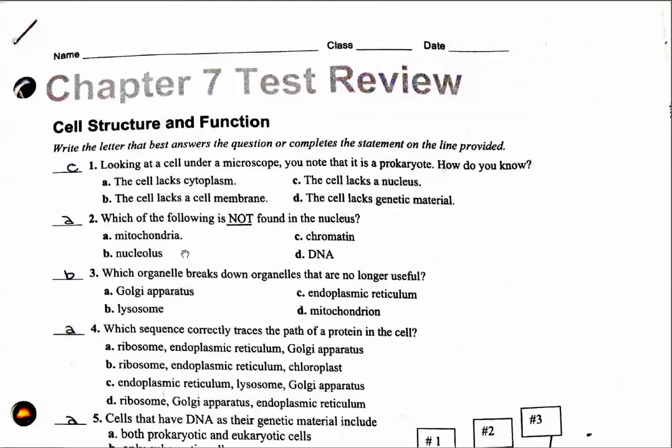Number two, which of the following is not found in the nucleus? Okay, so in the nucleus, guys, you've got a nucleolus, that's the dark center. You've got chromatin. Remember, chromatin are your unorganized DNA. They're just the little strands of DNA that you find in your nucleus. And then DNA, which chromatin are. So your answer would be A.